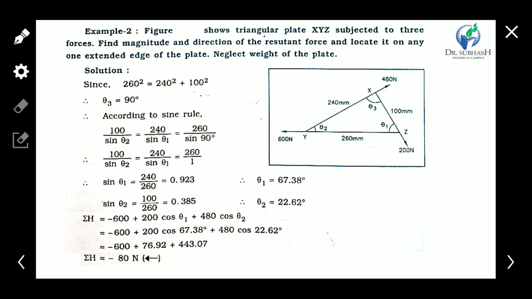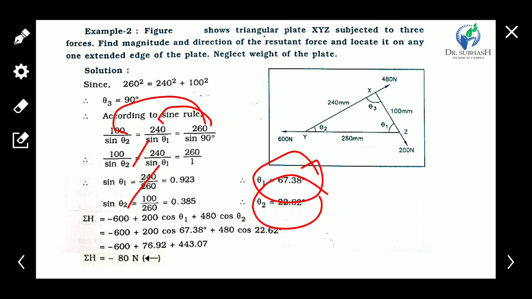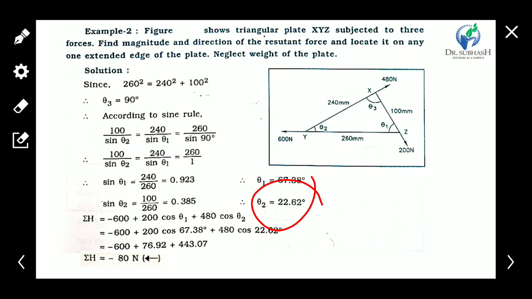So theta 3 is 90 degrees. Now we have a value of this, and we compare this ratio to this one and this ratio to this one. So we find out theta 1 and theta 2. Theta 1 value is 67.38 and theta 2 value is 22.62 degrees. Okay, now take the summation of horizontal forces.